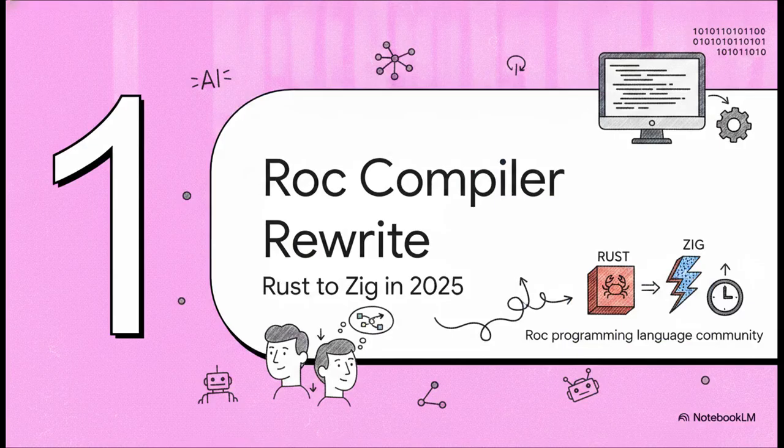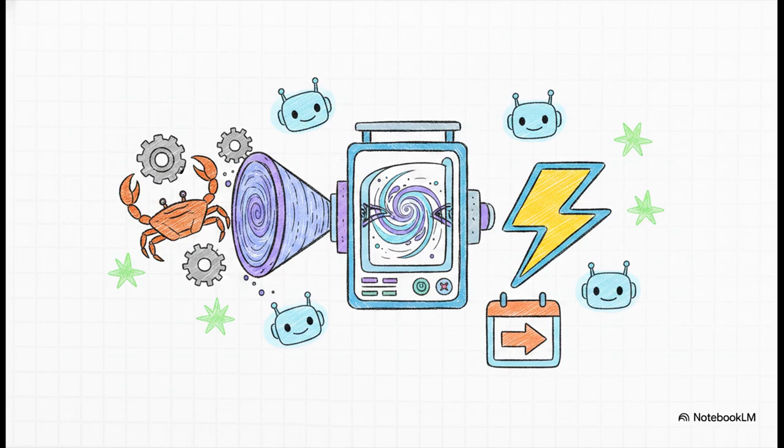All right, Section 1, the Roc compiler rewrite. So to give you a little context here, Roc is this purely functional Elm-like language. It's designed for simplicity and just incredible performance outside the browser. But here is where the story gets really compelling. In February 2025, the community decided to rewrite their entire compiler, moving from the Rust programming language over to Zig. And this massive architectural shift began at the exact moment AI coding agents truly started to take off and really infiltrate the developer workflow.